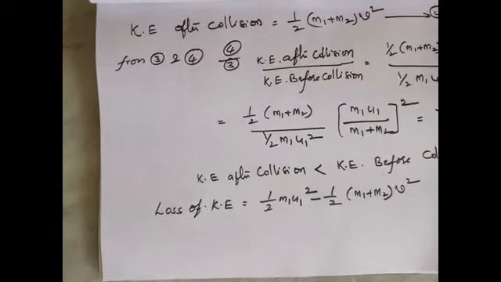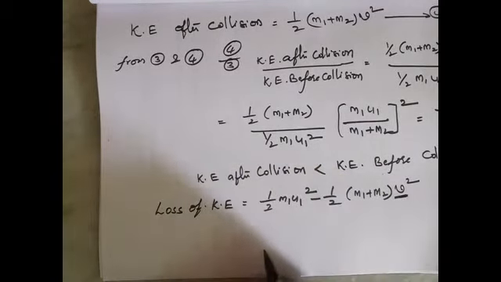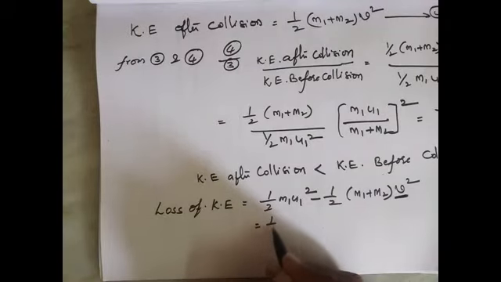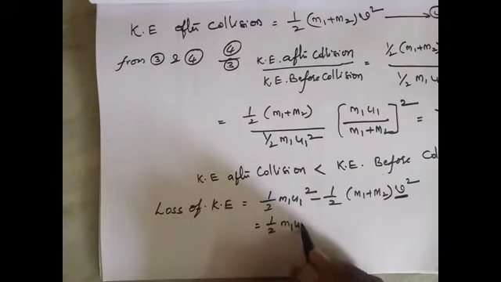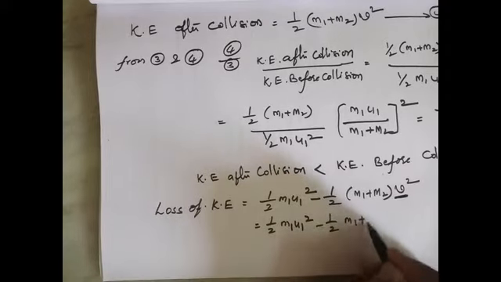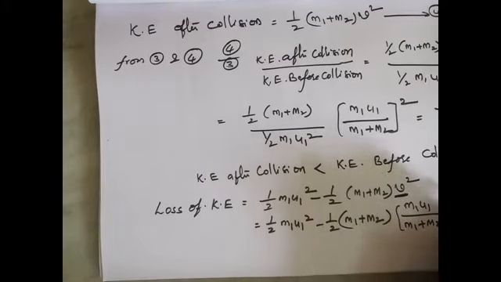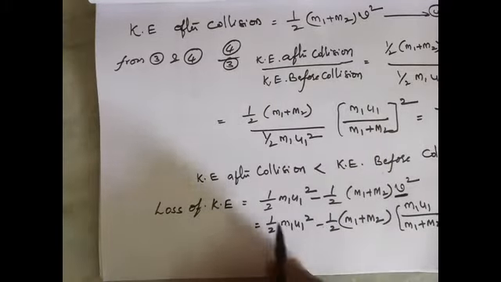Now substitute the v value again in this equation. So half m1 u1 square minus half m1 plus m2 into m1 u1 by m1 plus m2 whole square.